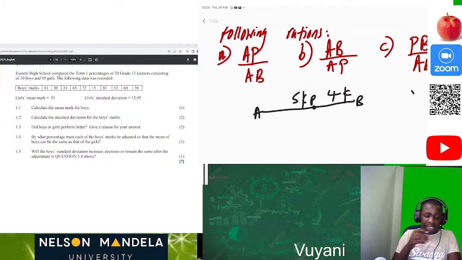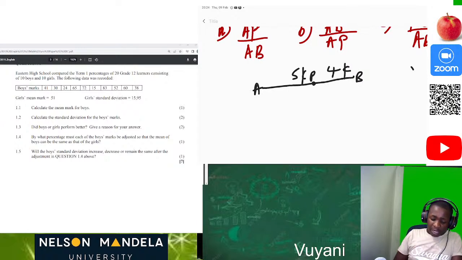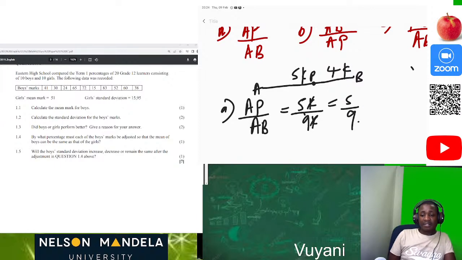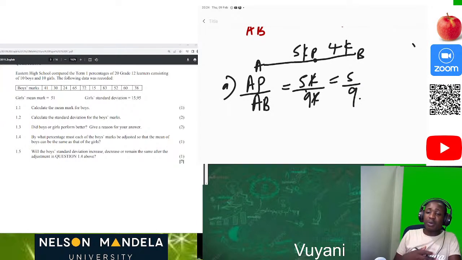So now check it out. This K is so important because it's going to help you determine the things you're going to do on the proportionality theorem. So AP over AB is AP, which is 5K, over AB, which is 9K. We divide out the K, and now we have 5 over 9. It's making a little bit of sense, and as we do more questions, it's going to make more sense.